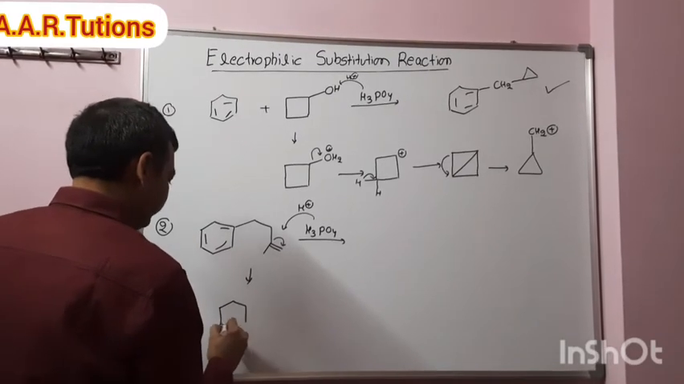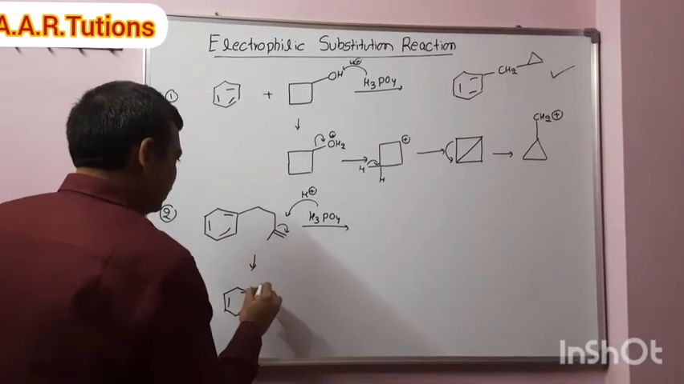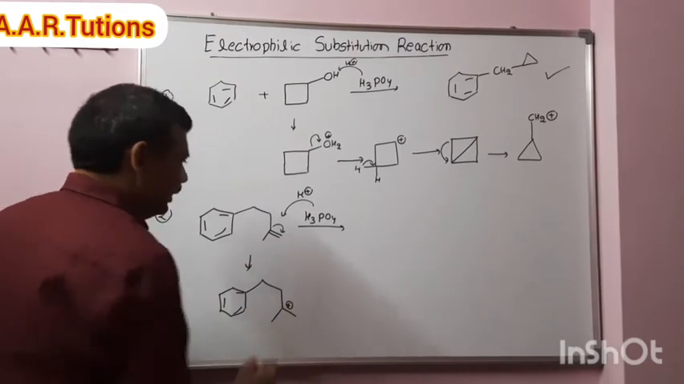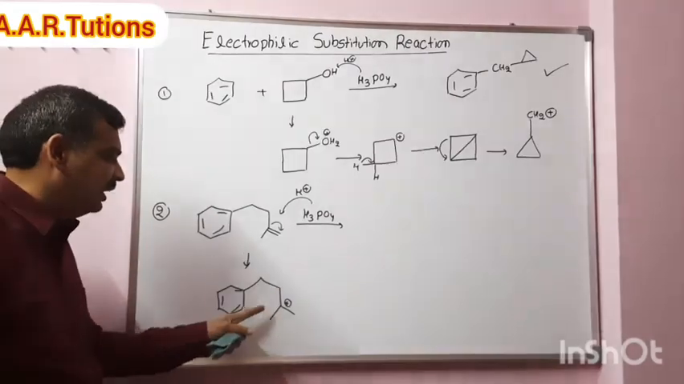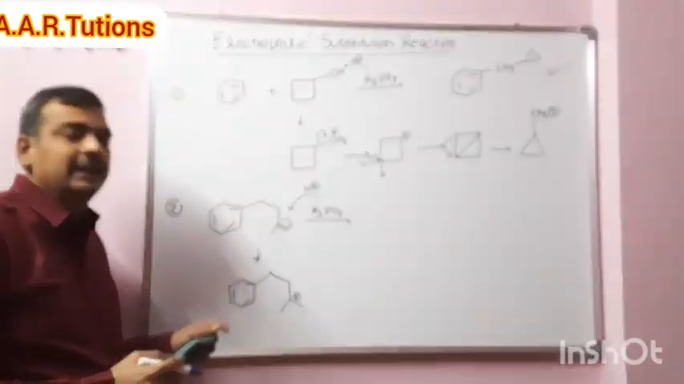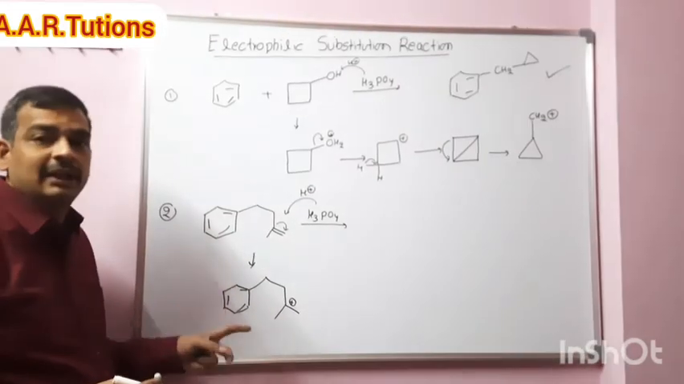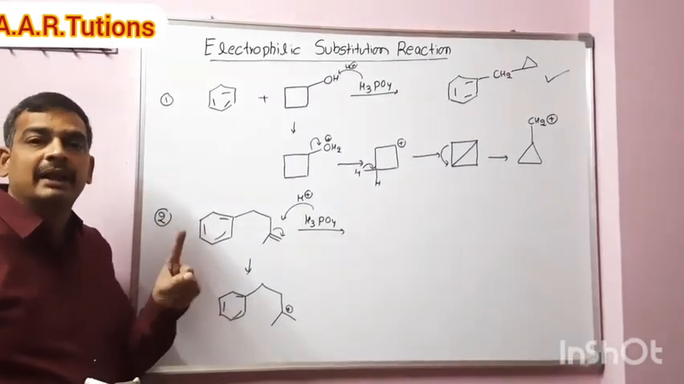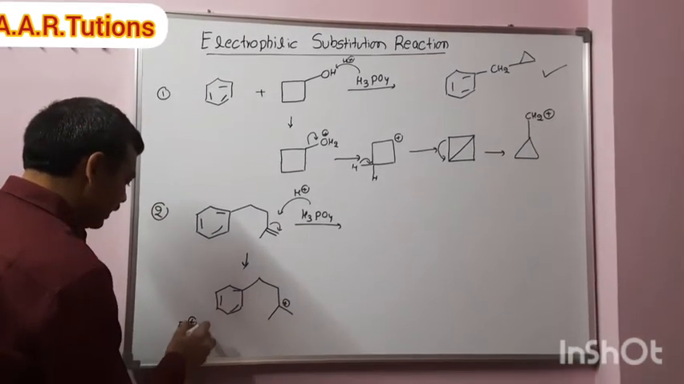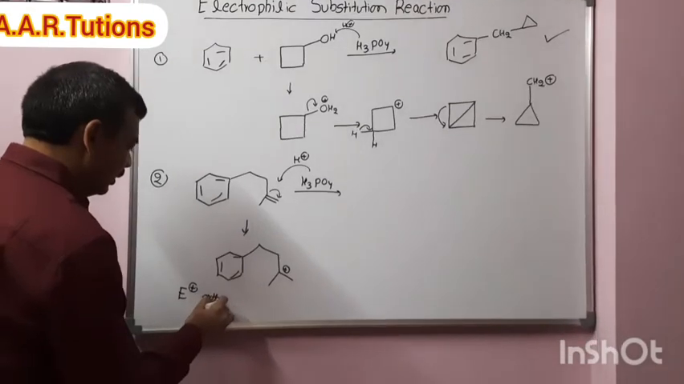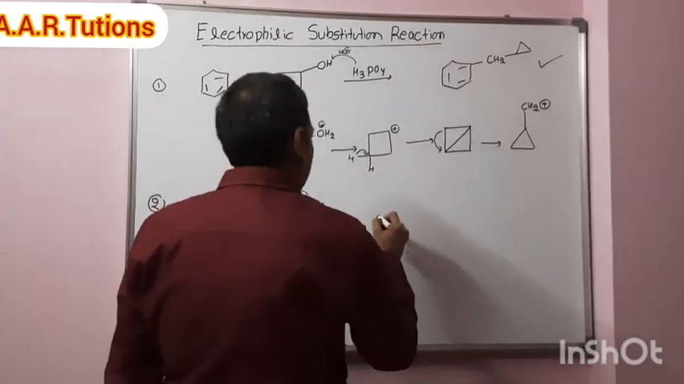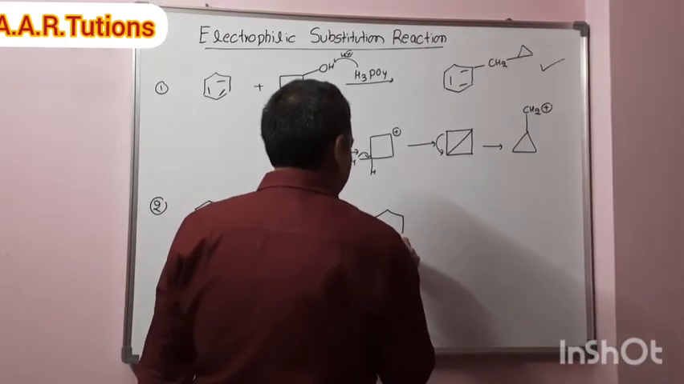So benzene, CH2, positive charge. This is the electrophile. Where will this electrophile attack? It will attack the same benzene ring. If benzene contains ring activating groups, the electrophile will attack at the ortho position. Ortho position means this or this, both are the same. Then the product formed in this reaction is this one.